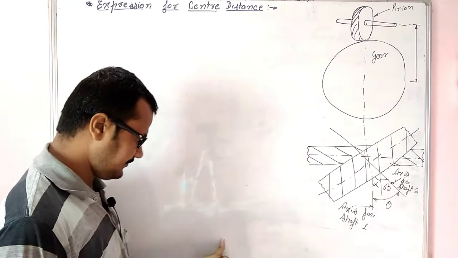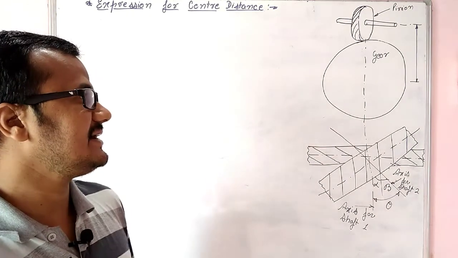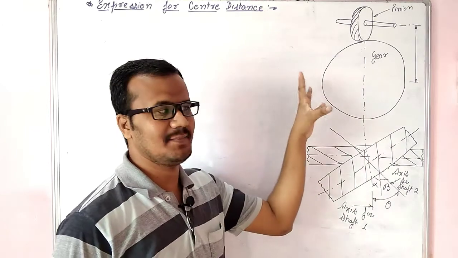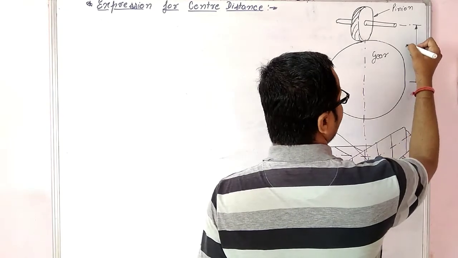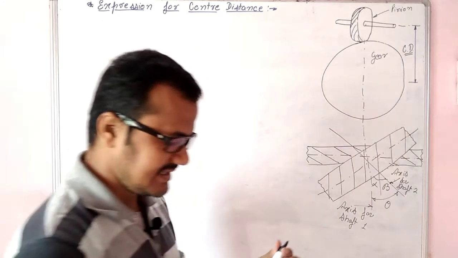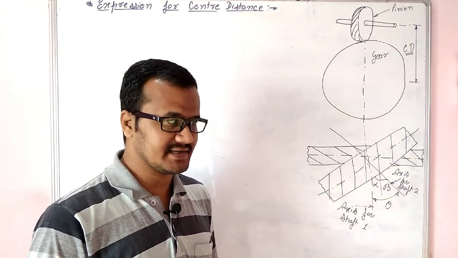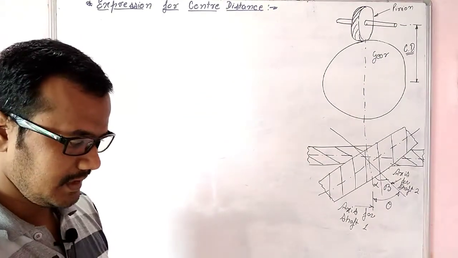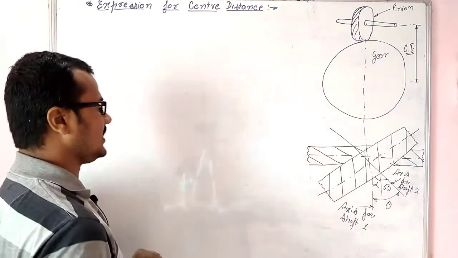Okay, dear students, let us derive an expression for the center distance between two spiral gears. When spiral gears are meshing with each other, the shortest distance between the shafts, that is CD, let it be the center distance, and we are going to derive an expression for the shortest center distance between two meshing spiral gears.